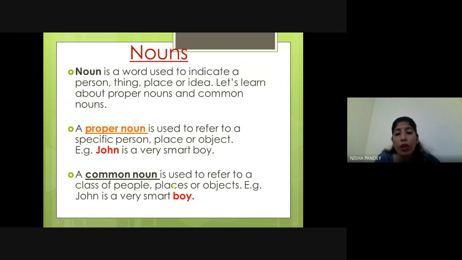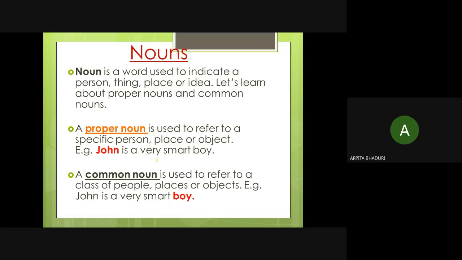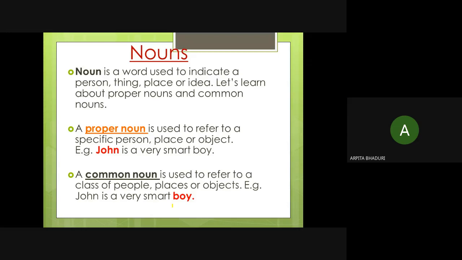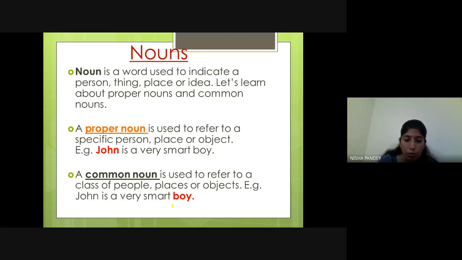One more example, children, like that teacher told me, or I love that teacher. So teacher is what? Common noun or proper noun? Common noun. It's a common noun because many teachers are there. It's a class of people, those who teach in any school, known as teacher. It may be your class teacher, it may be other subject teacher, or some other school teacher. So that belongs to a particular class of people, right? So it is known as common noun.